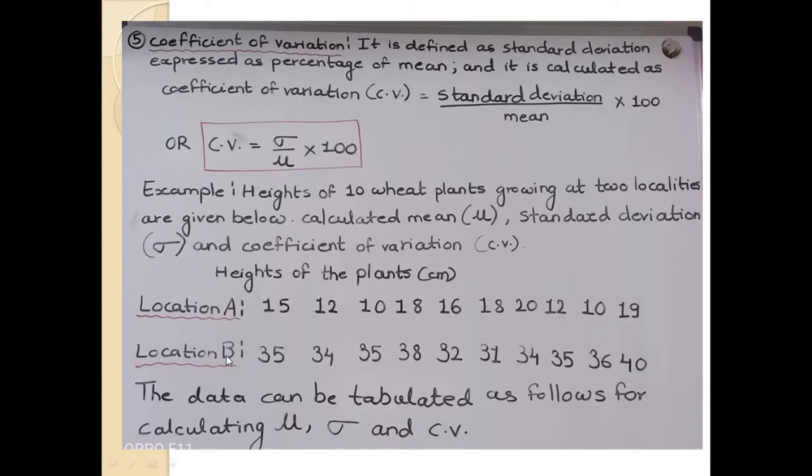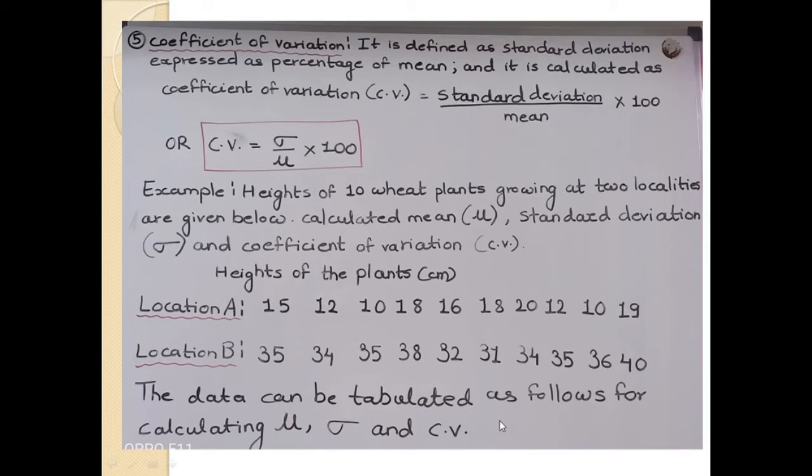For location B, the heights of the wheat plants are 35 centimeters, 34, 35, 38, 32, 31, 34, 35, 36 and 40.